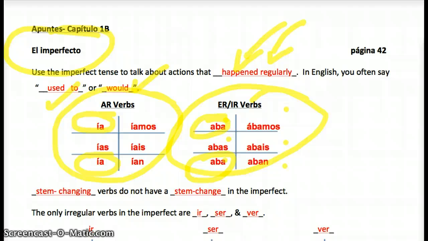Now note right here, stem changing verbs do not have a stem change in the imperfect. Okay, so again, something to make your life easier. The only irregular verbs in the imperfect are ir, ser, and ver. And I can't say that I'm surprised, they're always causing problems. So that's what we've got so far.